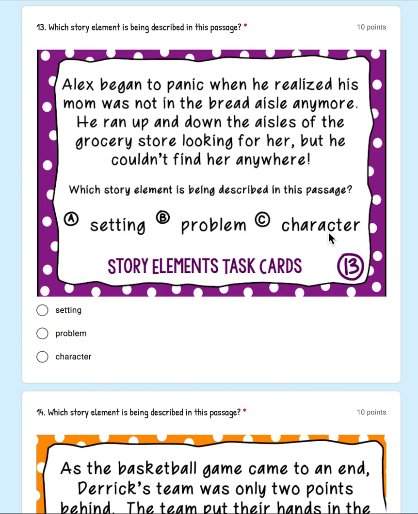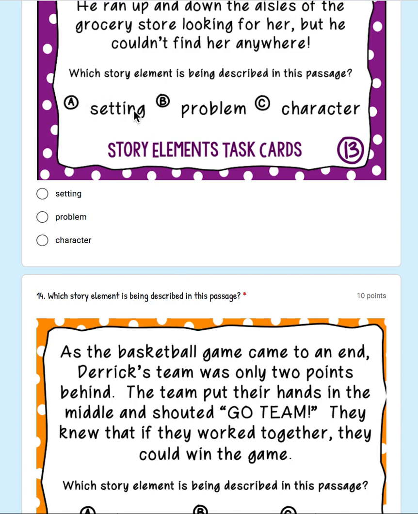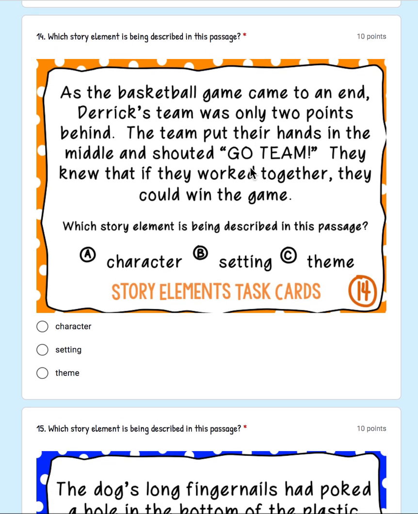Setting, problem, or character? So setting would be the place, the location, the where and when. The problem would be a challenge that the character is facing, a conflict. Character, if it was describing the character's likes or dislikes, the personality of the character, what the character looks like. So select the story element for 13.